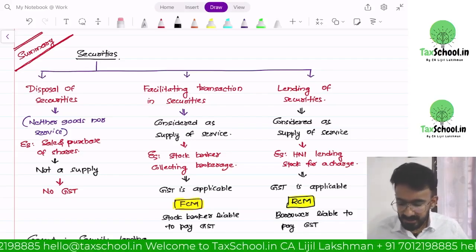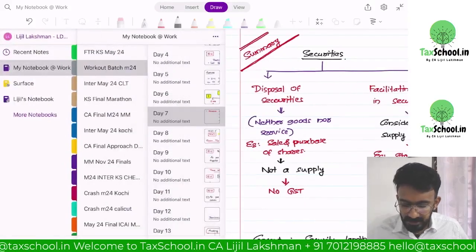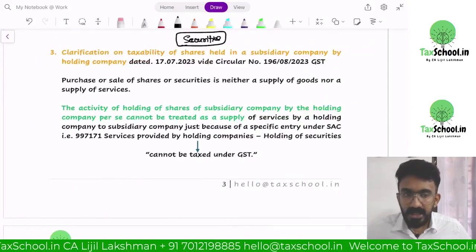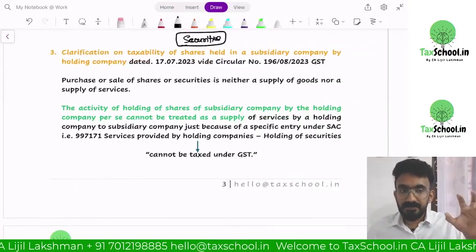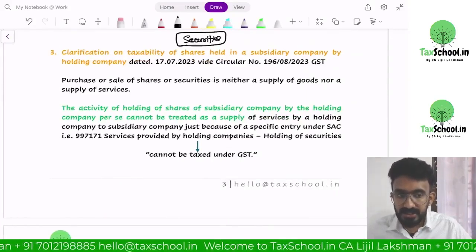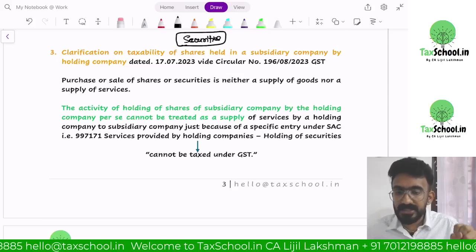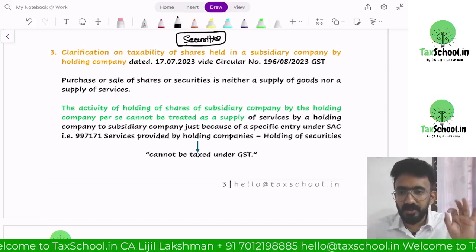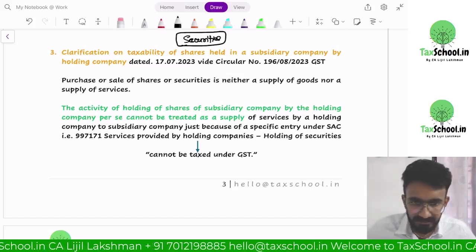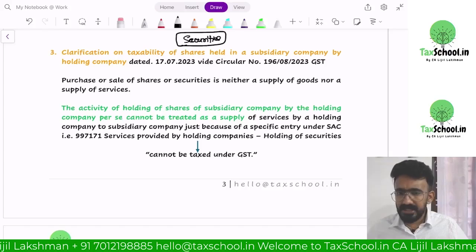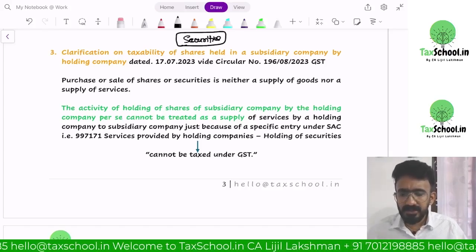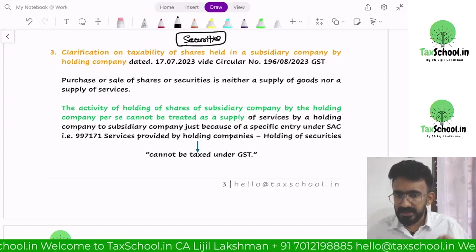Now the question is, subsidiary companies' shares are held by the holding company, right? Now, is the purchase of subsidiary company shares by the holding company considered a supply of service? No, it is disposal of security, or purchase or sale of security only. So buying securities will not be considered a supply of services, because it is neither goods nor service.